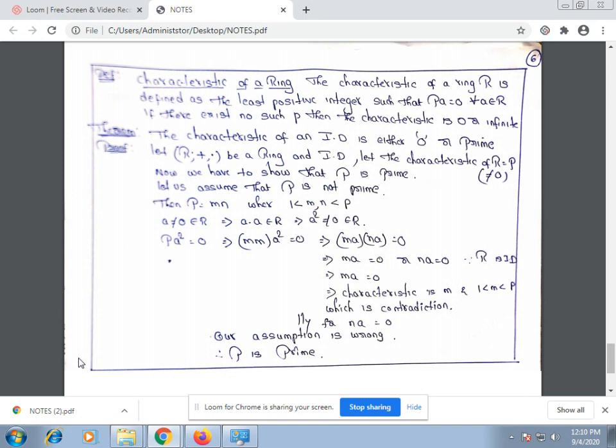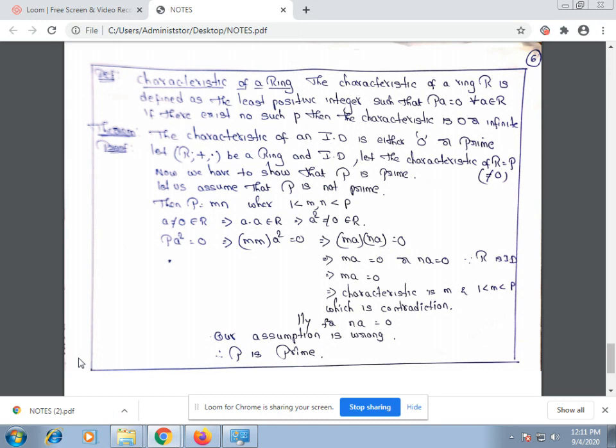Let us assume that p is not prime. Not prime means composite. So p can be written as m · n, where 1 < m, n < p. Here a not equal to 0 belongs to R implies a · a belongs to R, implies a squared belongs to R, which is also a non-zero element.